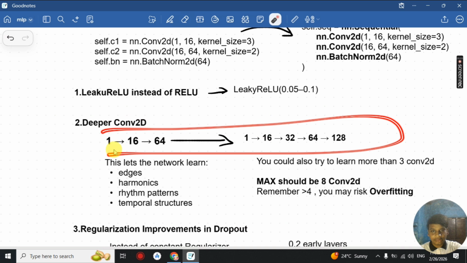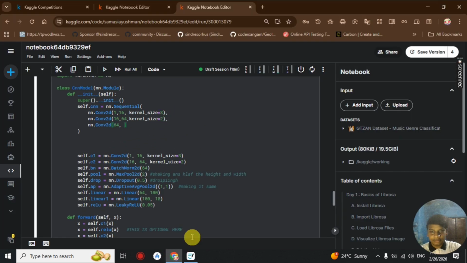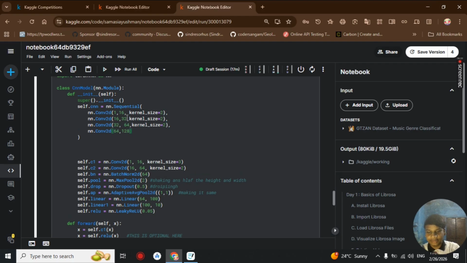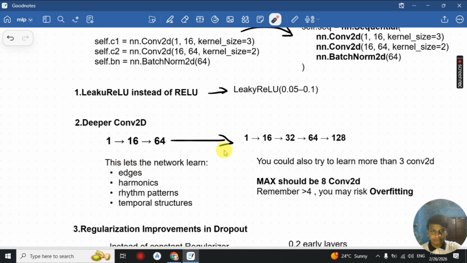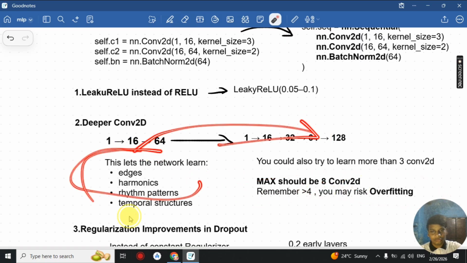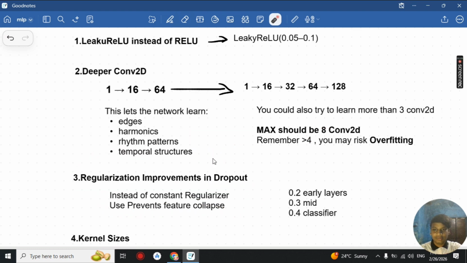Then we could use deeper convolutional layers, where basically we have used only 2 layers here. We could increase it to more layers, using a kernel size equal to 2 here, then another convolutional layer with a kernel size equal to 3 here. So we could increase it one by one to get the final value. We could also try more than 3 or 4 layers here, but remember that if you use more than 4, you may risk overfitting. So this network will now learn the edges, harmonics, rhythm patterns, etc.